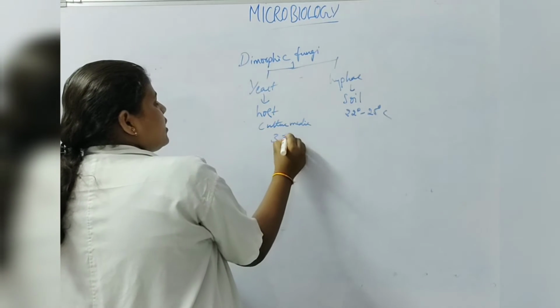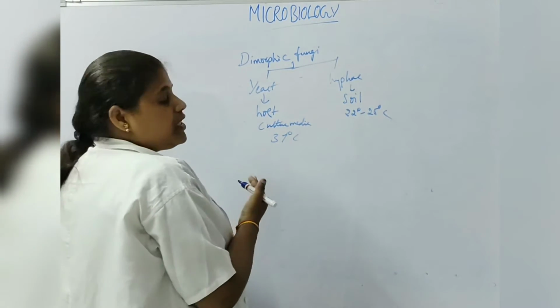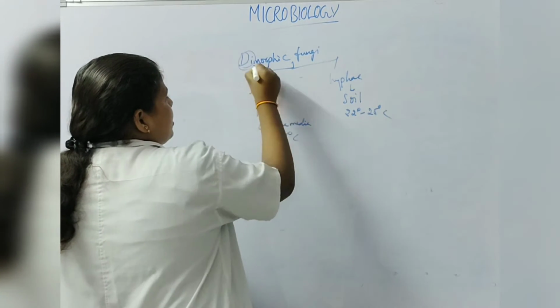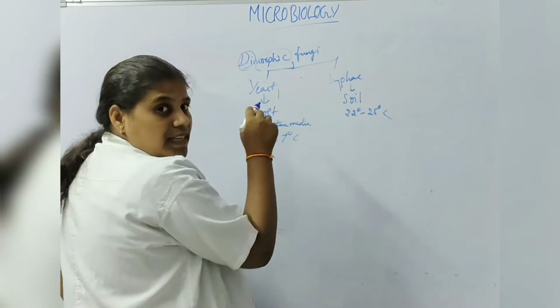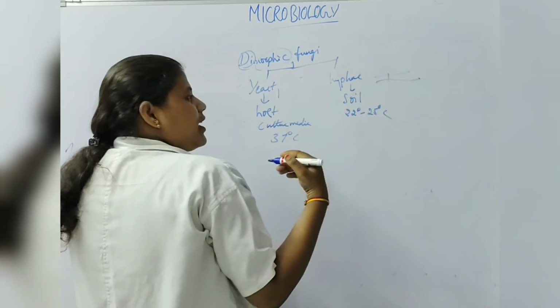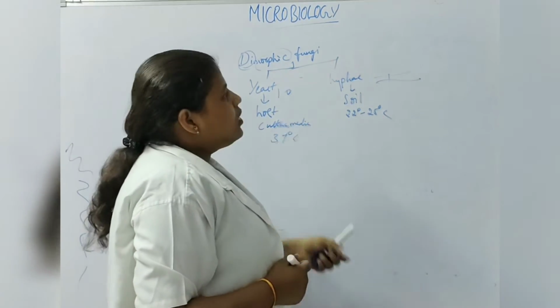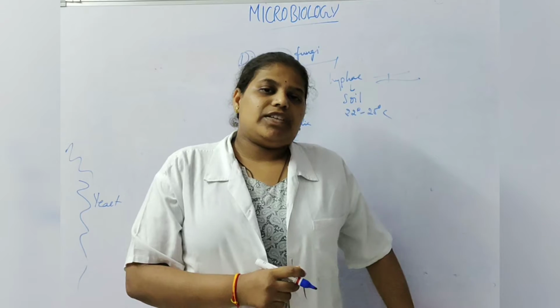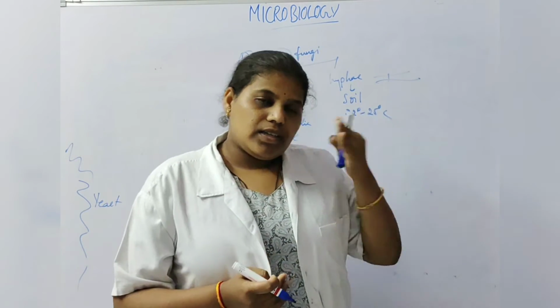Dimorphic fungi, as the name says, are present in two morphological forms: one is yeast and the other is hyphae. So these are the morphological classification: yeast form, yeast-like fungus, moulds, and dimorphic fungi.